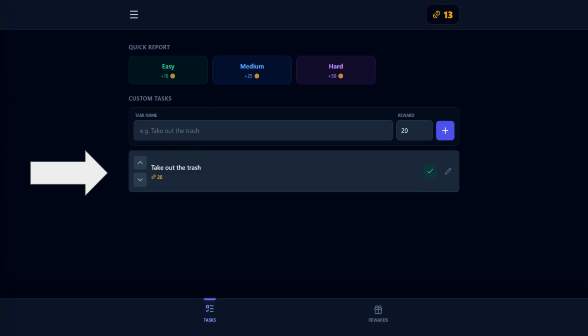Let's start with the custom tasks in the Tasks tab. Here, you will most likely put in the behavior that you want to change for the behavior change project. This could be anything: doing the dishes, reading your scriptures, talking to women, whatever. But for now, let's take out the trash as an example. When you take out the trash, you tap on that green check mark and you get coins or tokens for your token economy. This is what it looks like.